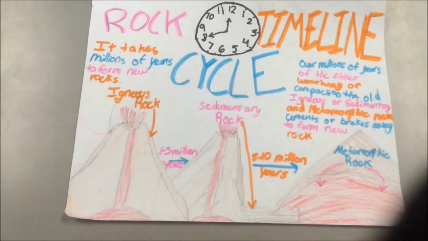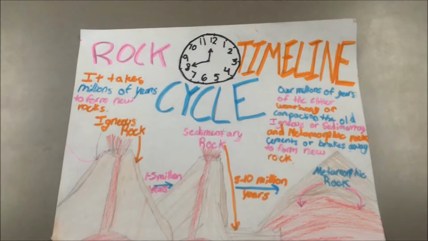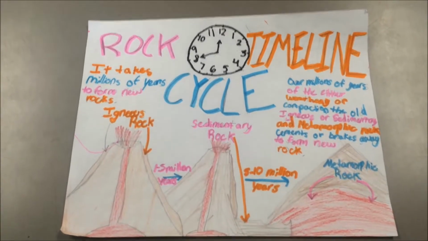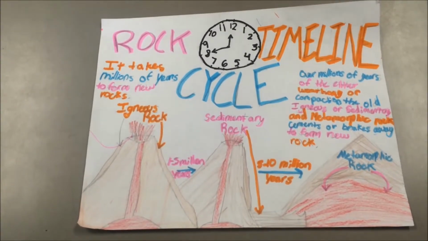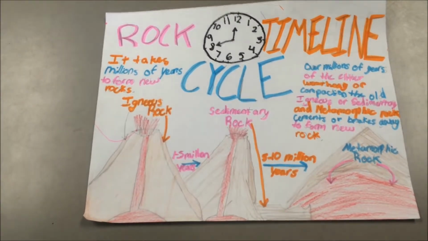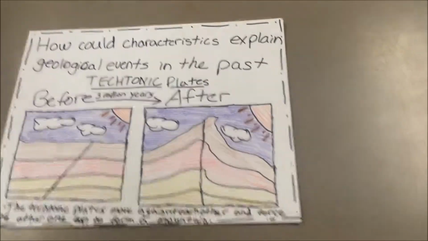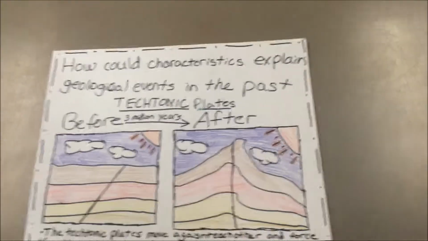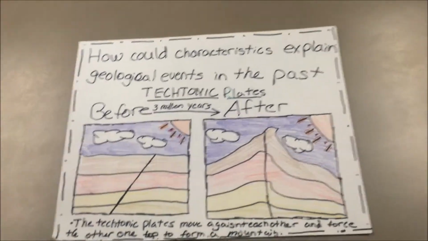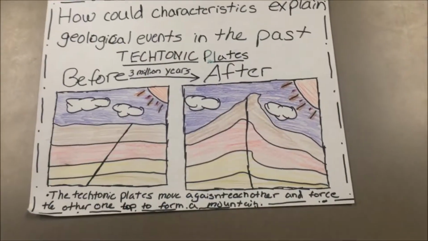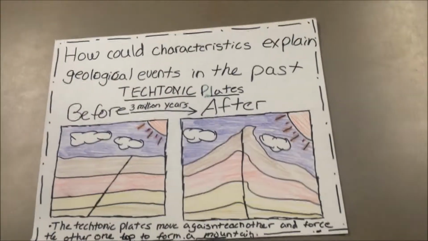Timeline. It takes millions of years of pressure, heat, weathering, and erosion to change the texture of a rock into a different one. Let's say that feet upon feet of sediment came on top of the other. The compaction and pressure would take forever to cement it together permanently. Sedimentary rocks are made up of rocks from the past, so each layer could tell us different events in the past because it takes so long to become one layer. The tectonic plates crushing each other to form sedimentary rock upside down is why rocks come upside down.